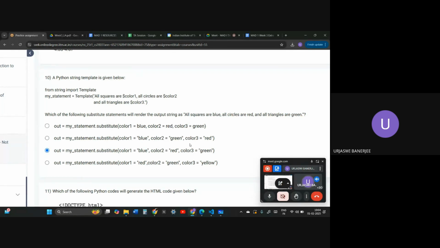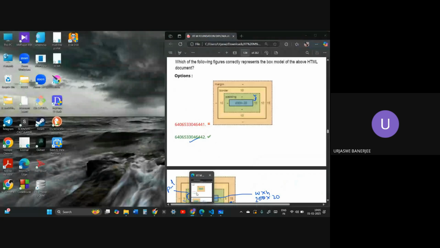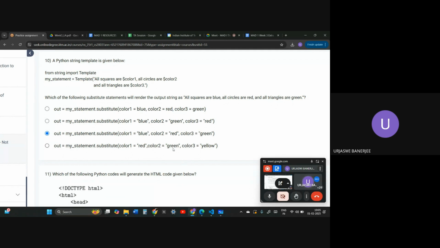Remember this: substitute will take all of them, otherwise it will throw an error, while safe substitute lets you give only one of them. I will try to find the question later in the PYQs, when I go towards the PYQs of safe substitute and substitute questions, and show it to you. For now the third option is the correct one, and when you pass any type of string, it should be within quotes. Is this question clear?